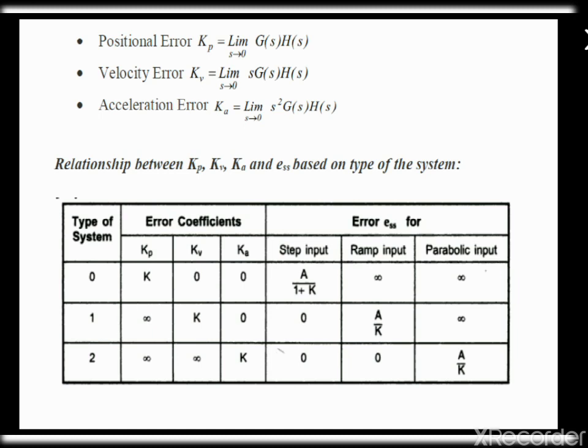For a type 1 system, the Kp value will be infinity, Kv value will be K and Ka value will be 0. For the steady state error, step input will be 0, ramp input will be A divided by K and parabolic input will be infinity. For a type 2 system, Kp value will be infinity, Kv value also will be infinity and Ka value will be K. For a step input and ramp input, the steady state error will be 0 and for a parabolic input, the value will be A divided by K.